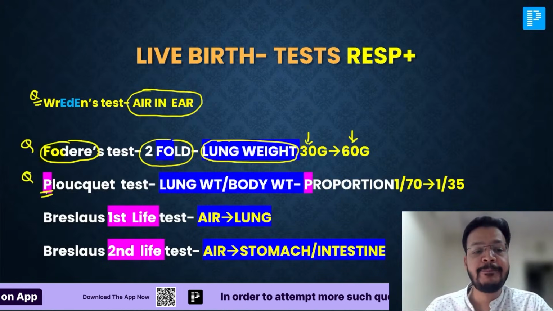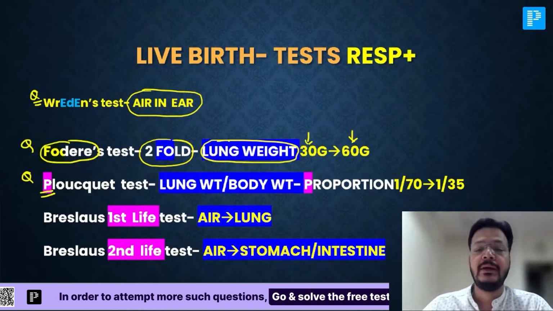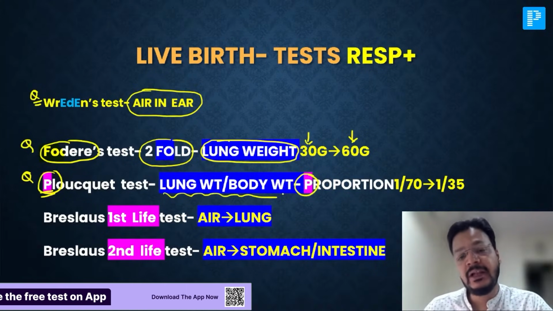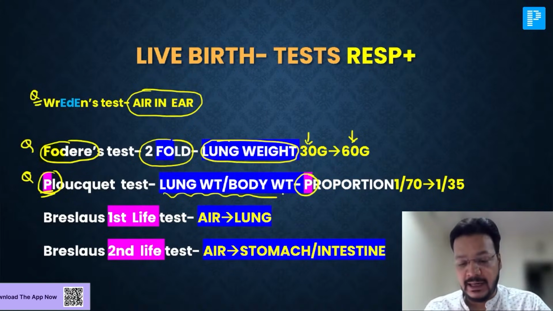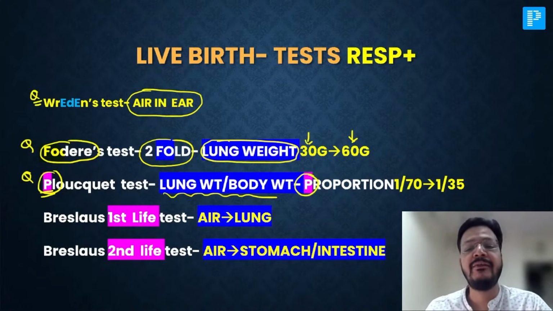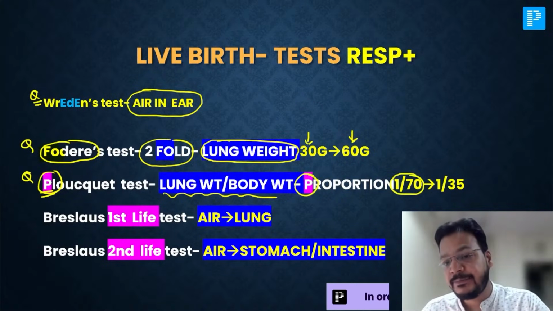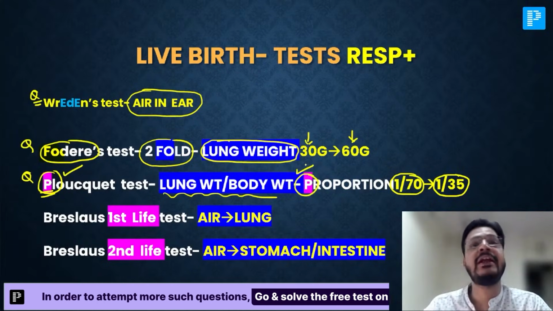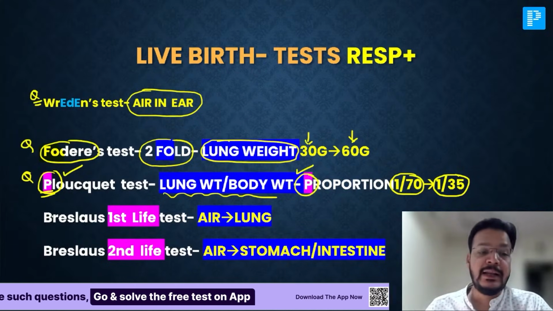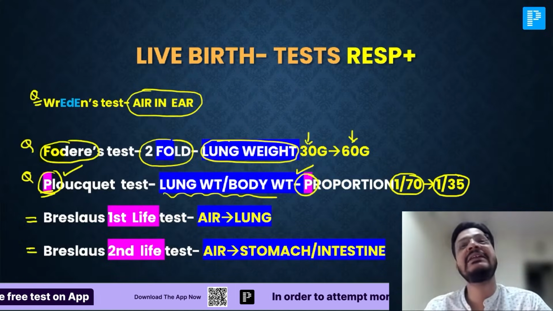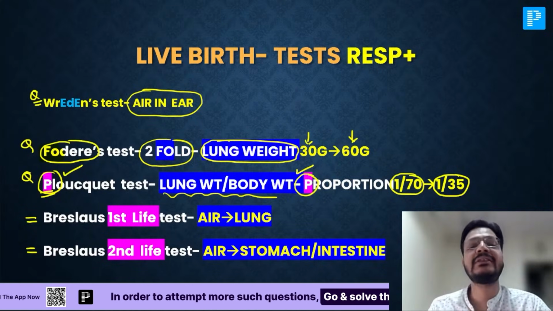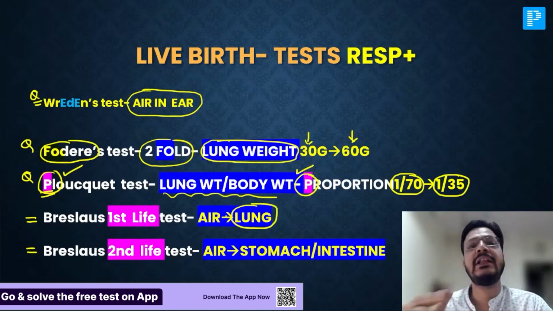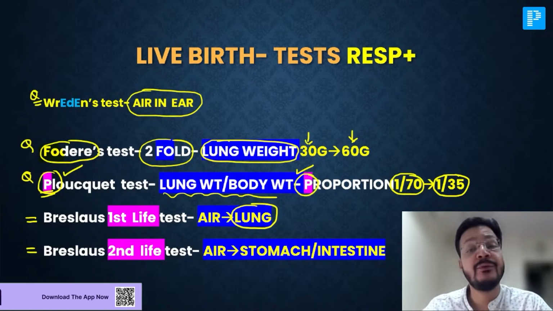The third test is Plouquet's test. Here I'm highlighting P. P for Plouquet, P for proportion. It is the proportion of lung weight divided by body weight. From 1 in 70 before respiration, it becomes 1 in 35 after respiration. What is the trick to remember? P for Plouquet, P for proportion of lung weight divided by body weight. Okay, now as I told you, Breslau first life test and second life test. What is your first life? Lung. So air in lung, we use the lung for flotation. That is the Breslau first life test.